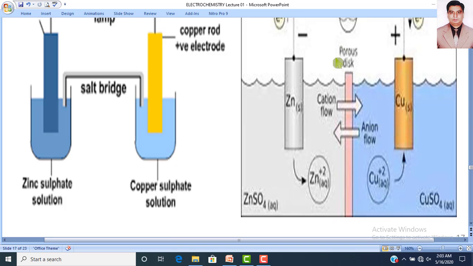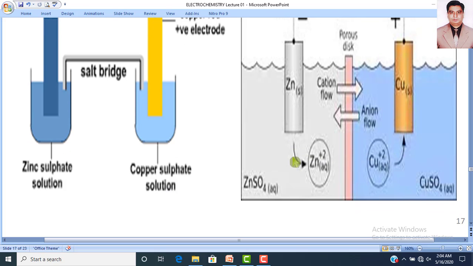Here, this porous disc acts as a salt bridge. So zinc rod dipped in zinc sulfate solution, copper rod dipped in copper sulfate solution, and this porous disc that acts as a salt bridge will keep both solutions separate.